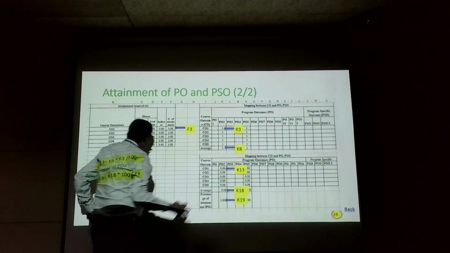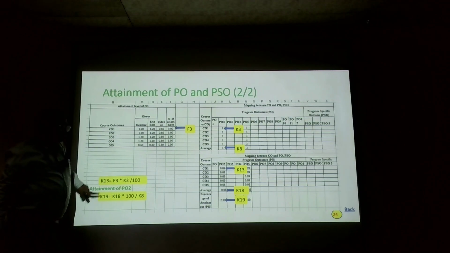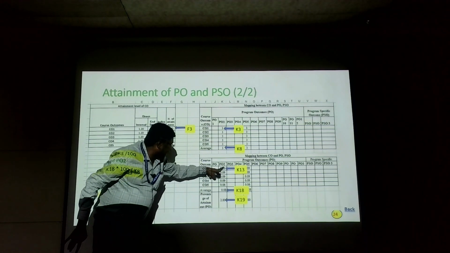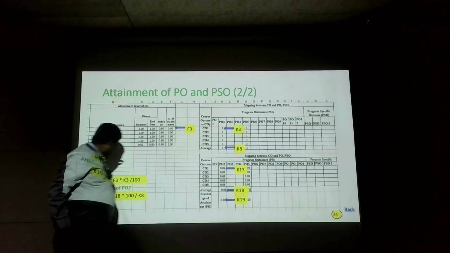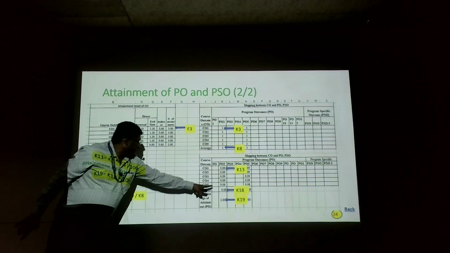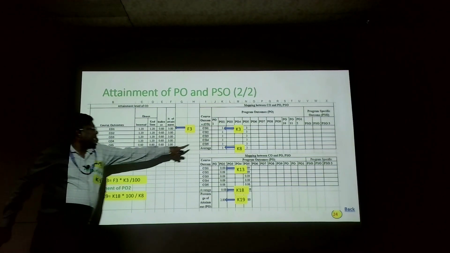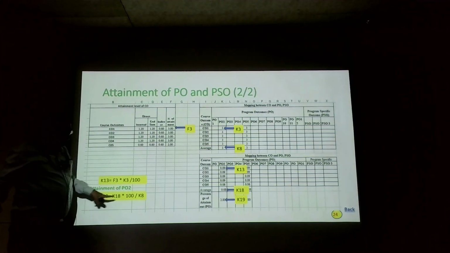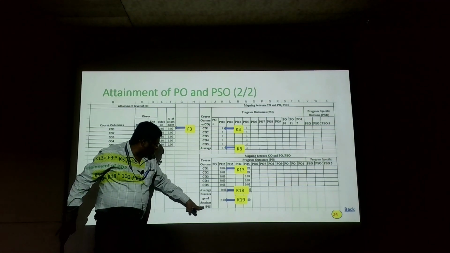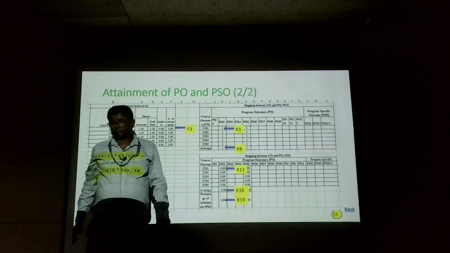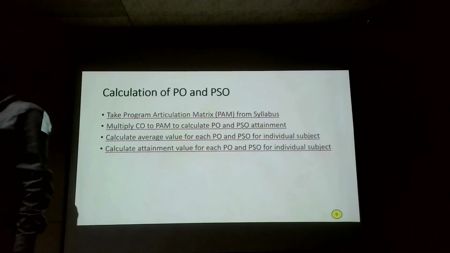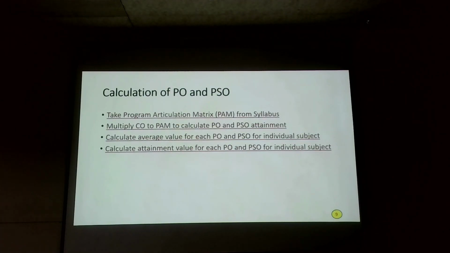This K13 value will be produced, and we take an average of this value, and K19 will be K18 into 100 divided by K8. So you will get the average as percentage of program attainment is 2.8. Back. Okay, calculate for PO and PSO. Next.